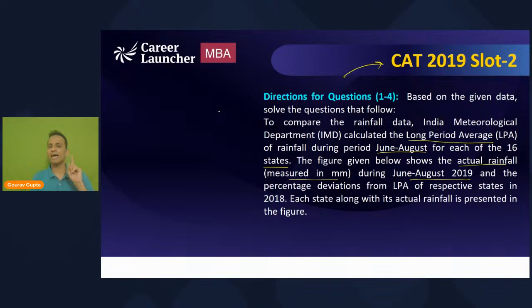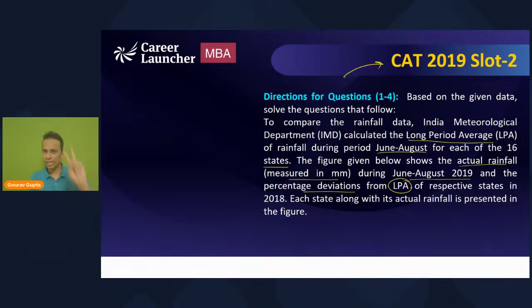One thing that is given is actual rainfall for 2019, and it is also given the percentage deviation from LPA. What was LPA? Long period average. For LPA, I just know that it is long period average. I don't know what actually it is. अभी तक question में define नहीं किया गया है what is LPA. So don't waste your time in understanding what is LPA. Don't spend your brain. ठीक है, उस direction में सोचना ही नहीं है.